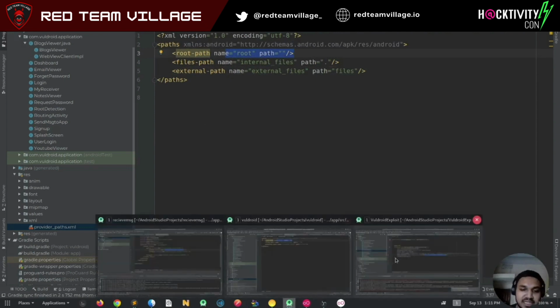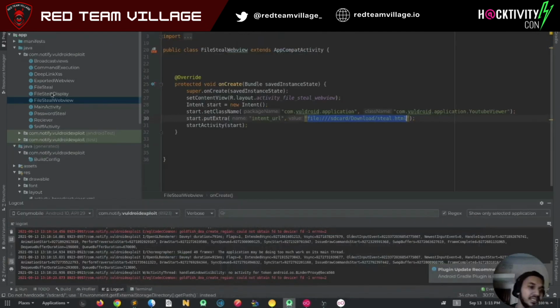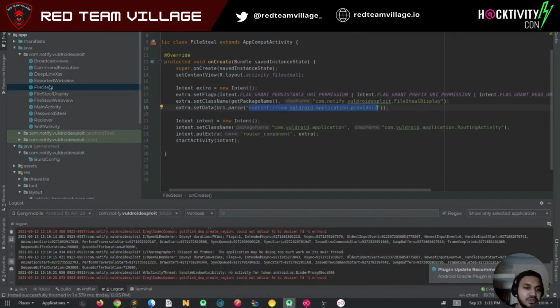Now let's move to the exploit, and how we have built it. There are two parts to this. The first part is sending the intent. As we know, the routing activity was exported and it accepts intents. So we are passing our built intent extra. Here we are passing our class name, com notify world.exploit files display, this activity, and we are passing the content provider as well.